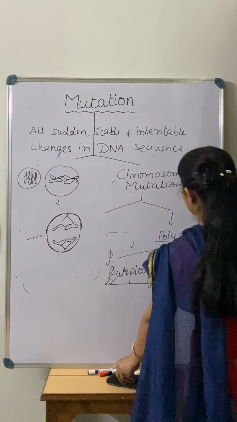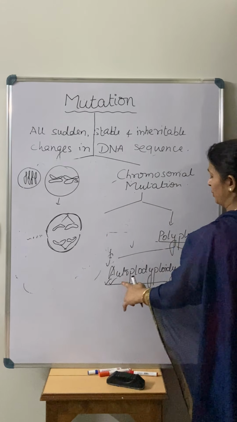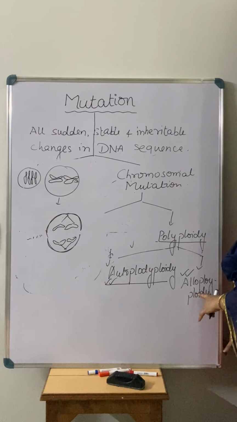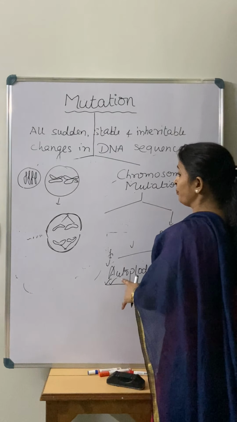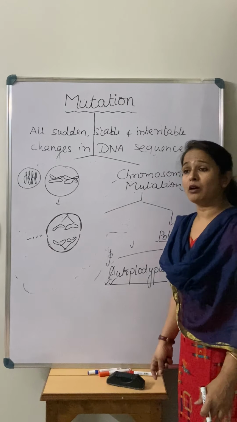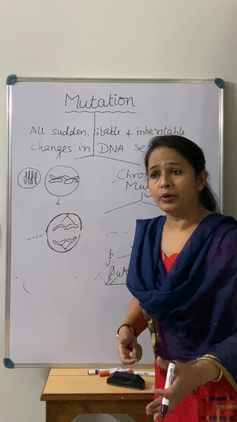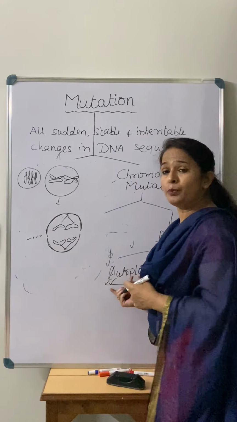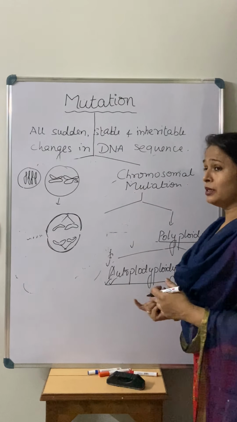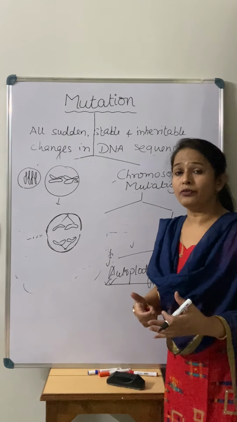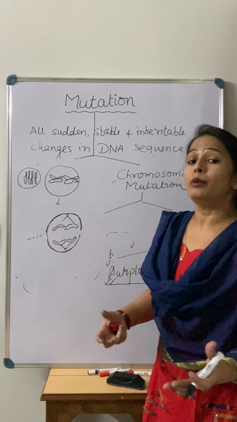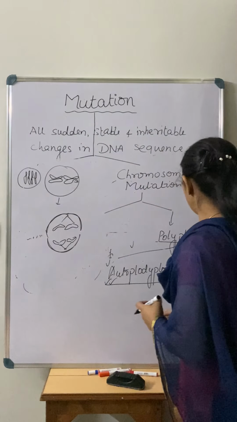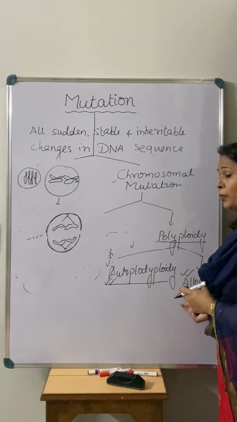On the basis of that, there are two types of polyploidy, autopolyploidy and allopolyploidy. When there is an increase or decrease of a set of chromosomes from the same kind of species, we call it autopolyploidy. And when there is an increase or decrease of a set of chromosomes from two different types of species, we call it allopolyploidy.